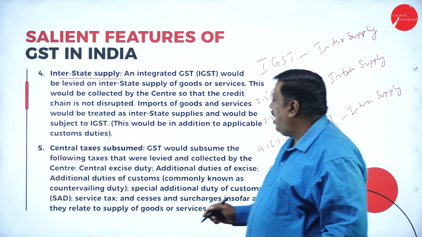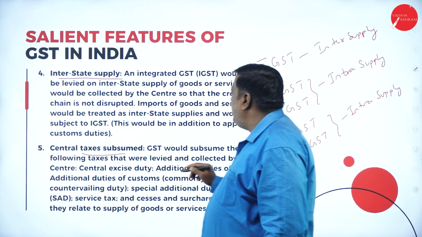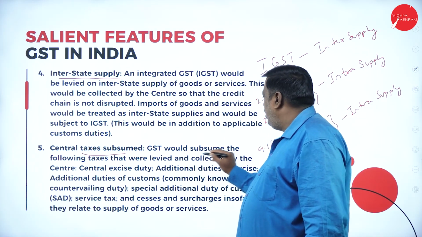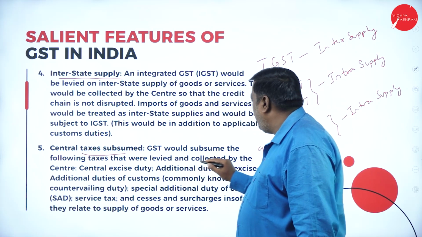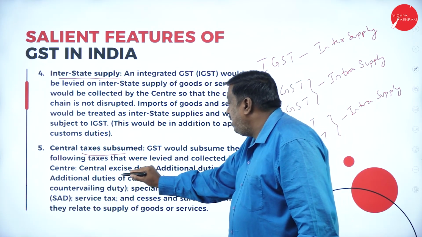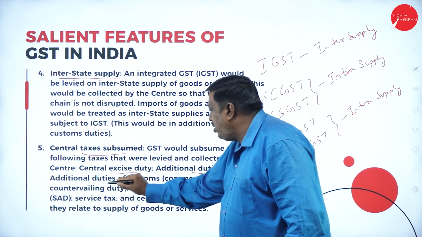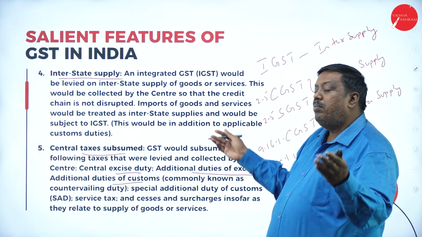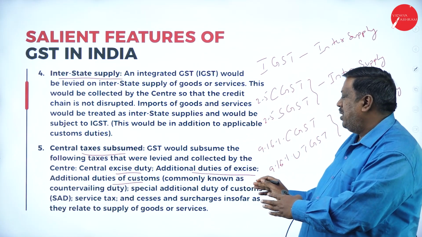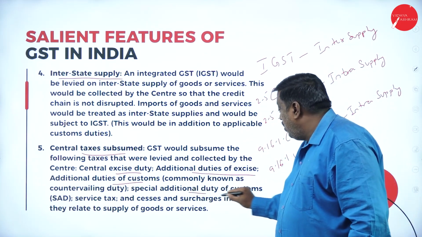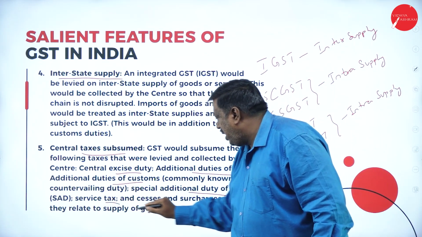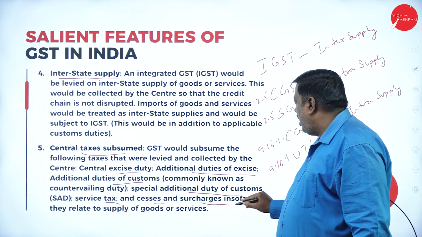And next we have central taxes subsumed, means merged. So GST would subsume the following taxes that were levied and collected by the central government: the central excise duty, additional excise duties, additional duties of customs, special additional duty of customs, and service tax, cesses and surcharges.